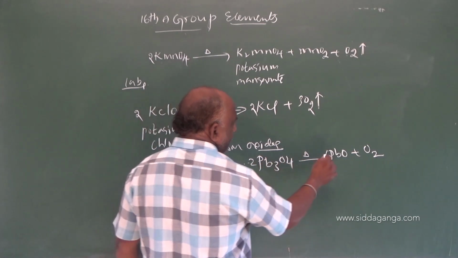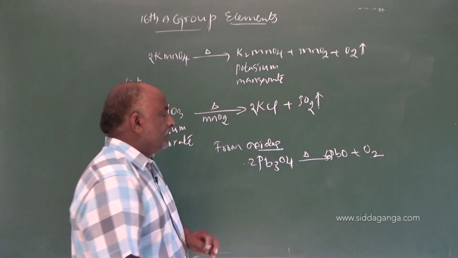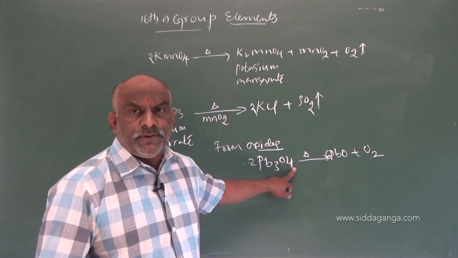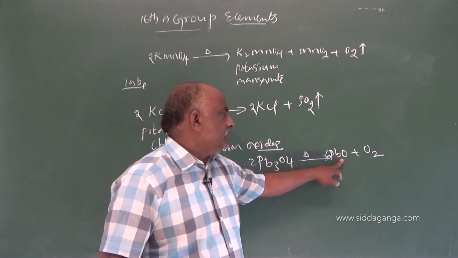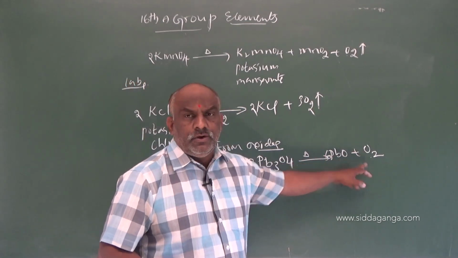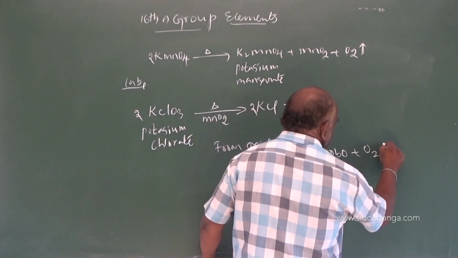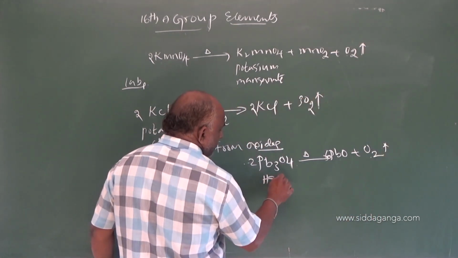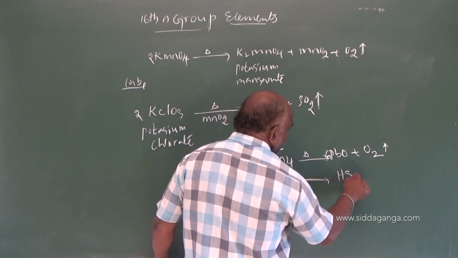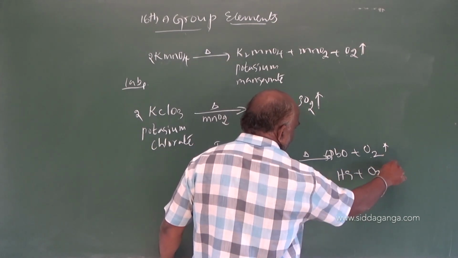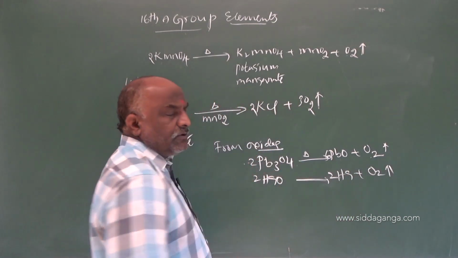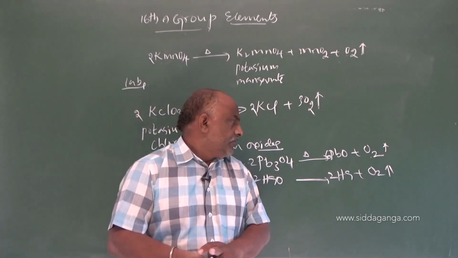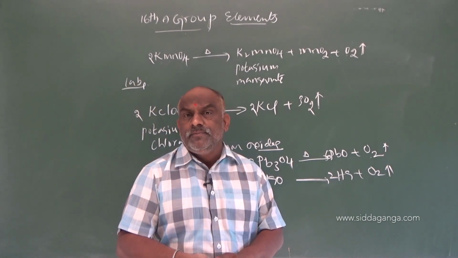So 4 is 8, 6 plus 8. See, clear. Pb3O4 gives rise to PbO plus O2, liberating which gas? Dioxygen gas. Thermal decomposition of mercuric oxide, HgO, gives rise to Hg plus O2. 2HgO gives rise to 2Hg plus O2.